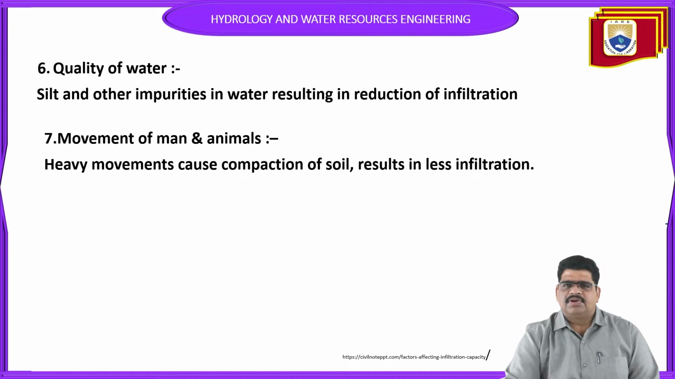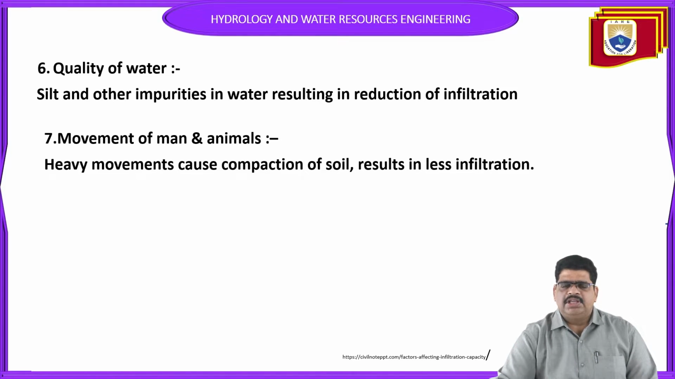Next, quality of the water. How can the quality of the water affect infiltration? The silt and other impurities in the water result in a reduction of the infiltration. It means the silt contents inside the water also go inside the soil,